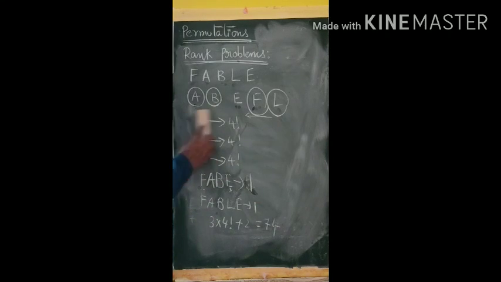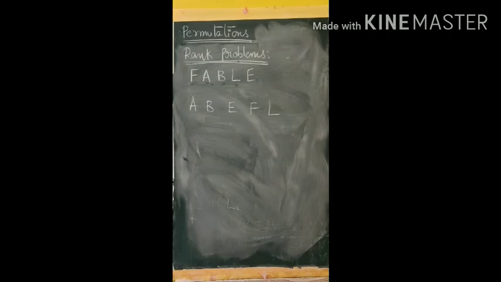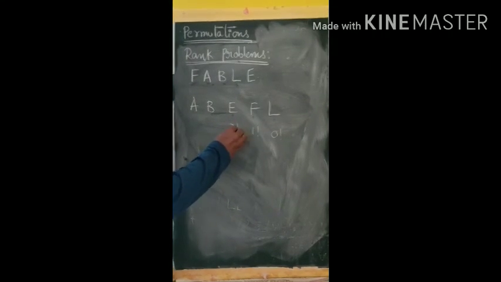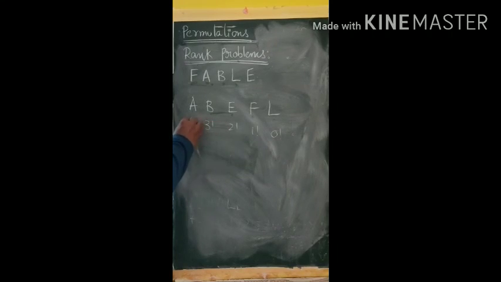Now, how to solve this question by shortcut? Very easy. Now we are going to discuss the shortcut for the same word FABLE. I will arrange the letters in alphabetical order: A, B, E, F, L. Now from the right, write 0 factorial, 1 factorial, 2 factorial, 3 factorial, 4 factorial.